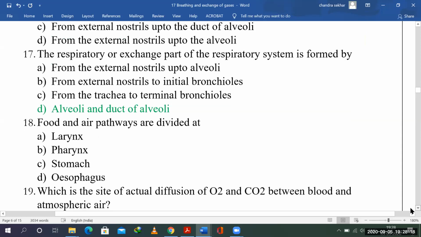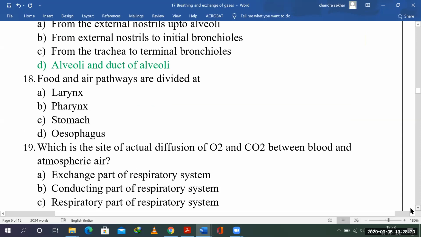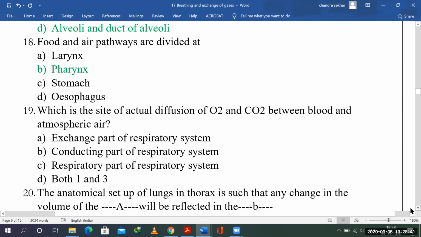Food and air pathways are divided at where? In the pharynx. Pharynx is the common passageway for food and air, so that is where they get divided. One goes to the lungs, and the other goes across the thoracic cavity to the abdominal cavity, the alimentary canal.